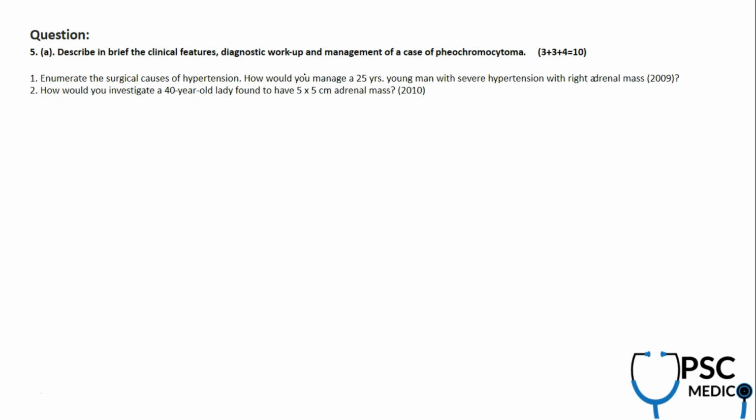So this question is again from general surgery, from the syllabus, causes of secondary hypertension. Okay, so secondary hypertension is in the syllabus, and one of the important surgical causes of secondary hypertension is pheochromocytoma. We also have adrenal gland in the syllabus. Okay, so it may be a mix of both.